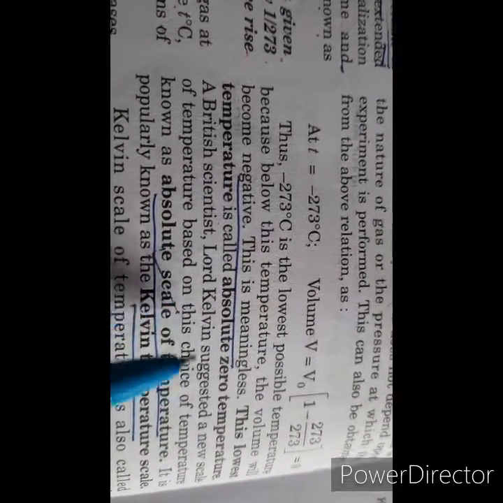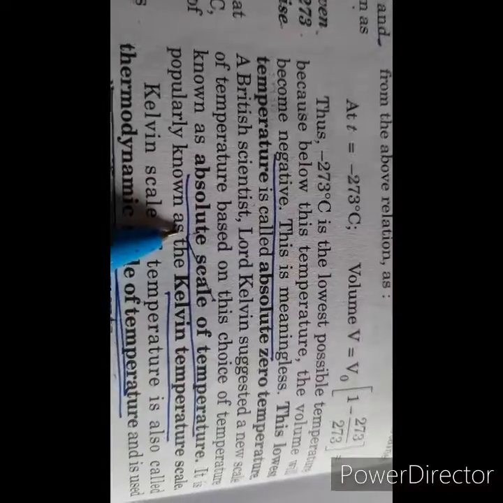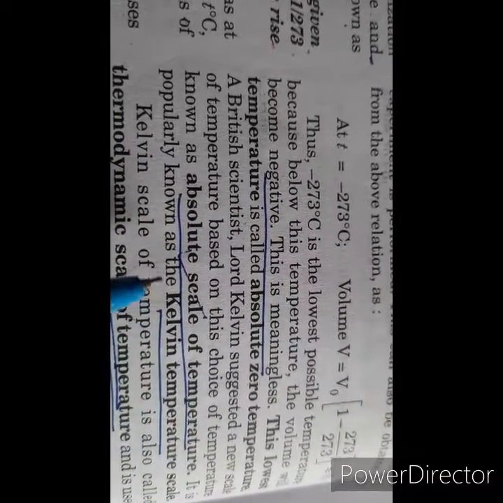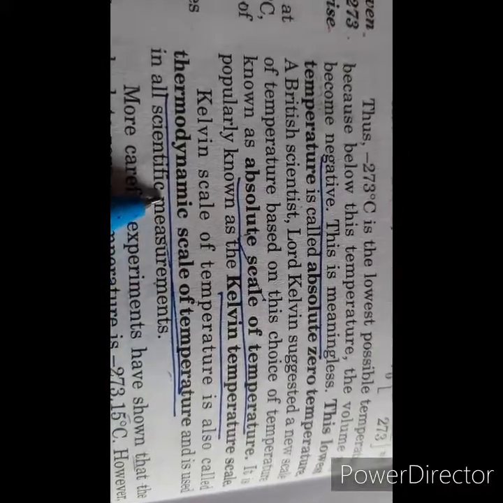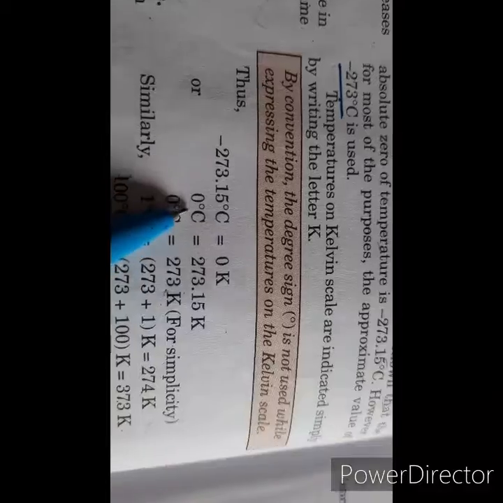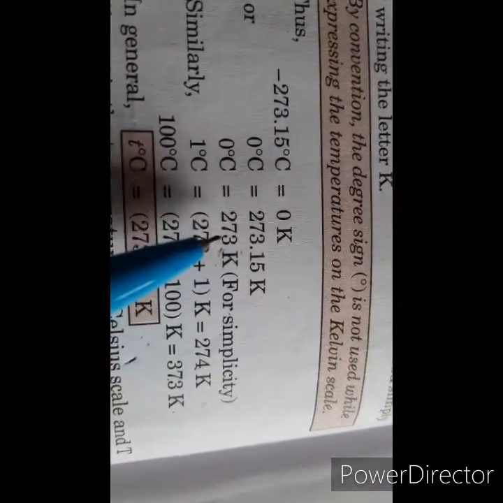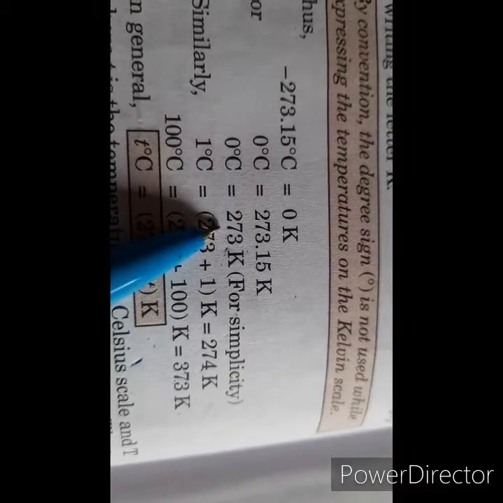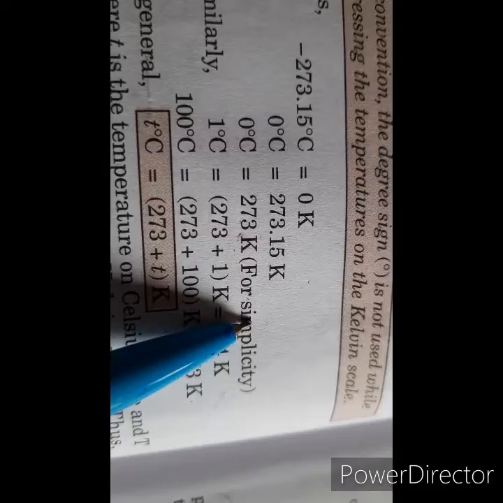British scientist Lord Kelvin suggested a new scale of temperature based on this choice of temperature, which is known as the absolute scale of temperature or the Kelvin temperature scale. This scale is also known as the thermodynamic scale of temperature. Now we can write 0 degree Celsius is equal to 273.15 Kelvin, or for simplicity we can say 0 degree Celsius is equal to 273 Kelvin, right? This we can do for simplicity.